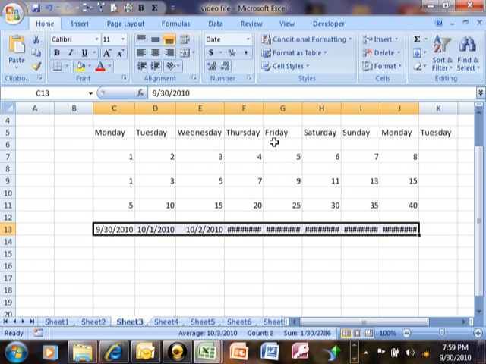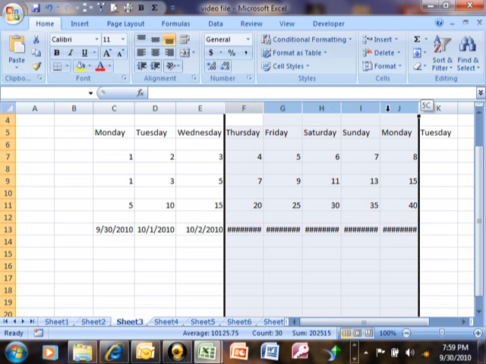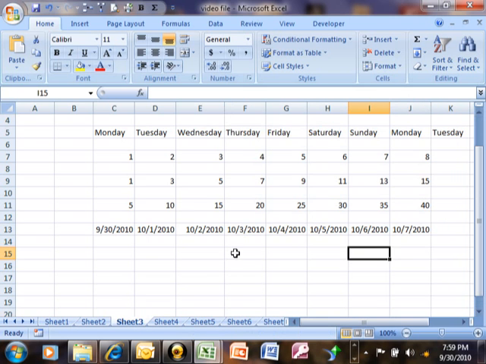We can do those one by one, but let's say I needed to change all of these at the same time. What I'm going to do is click on the letter F and then drag it over to include all of those columns. Now I'm going to go between column H and column I, or I can go between any two columns there, and then get the black cross and double click, and notice how they all now show the dates rather than the pound signs. So anytime that you see the pound signs, you just want to make that column bigger, but we can also make more than one column bigger at the same time.